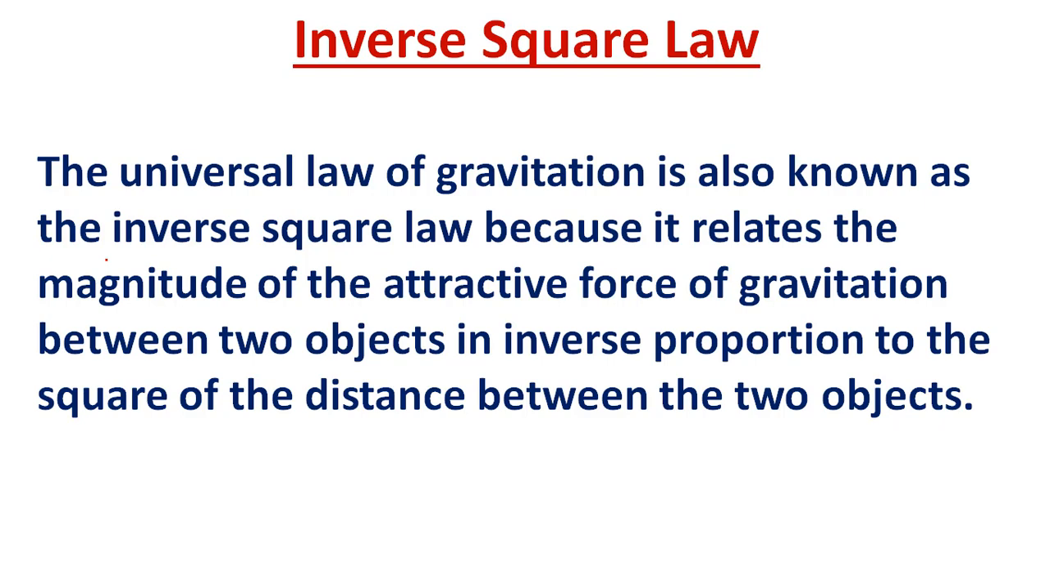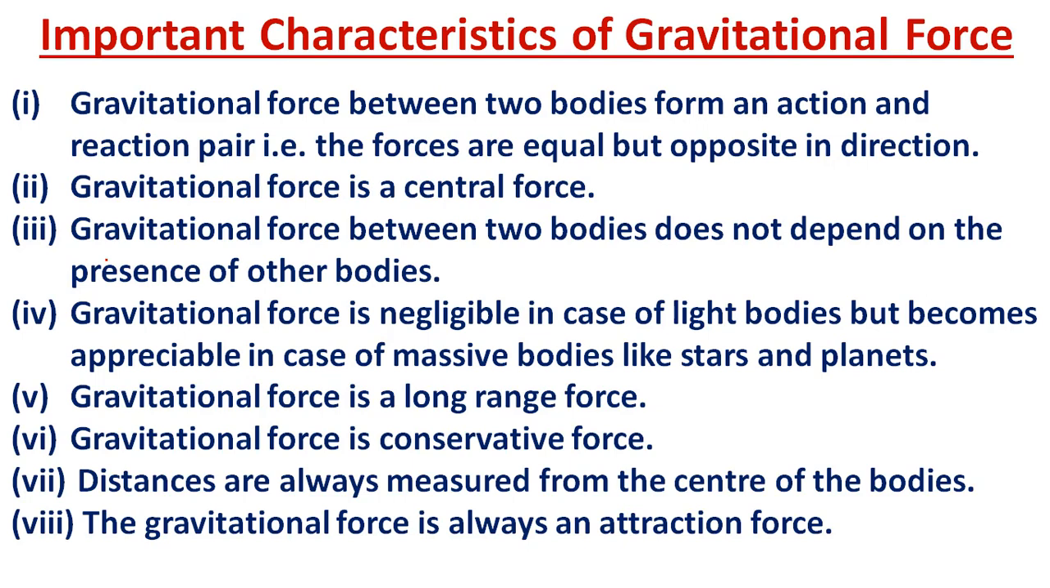Inverse square law. The universal law of gravitation is also known as the inverse square law because it relates the magnitude of the attractive force of gravitation between two objects in inverse proportion to the square of the distance between the two objects. Here are a few important characteristics of gravitational force.